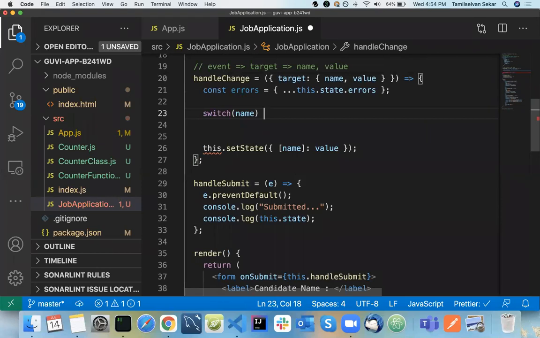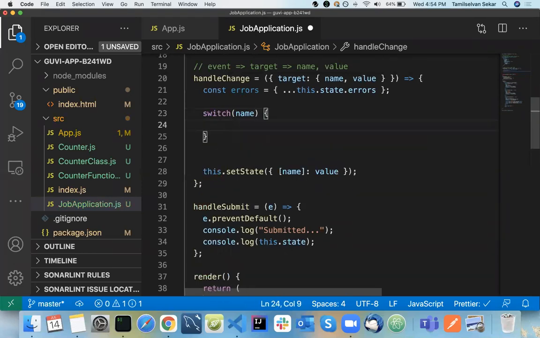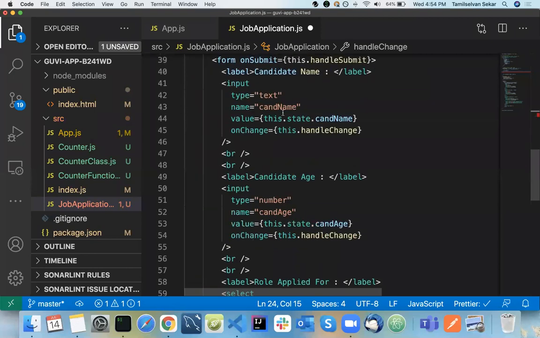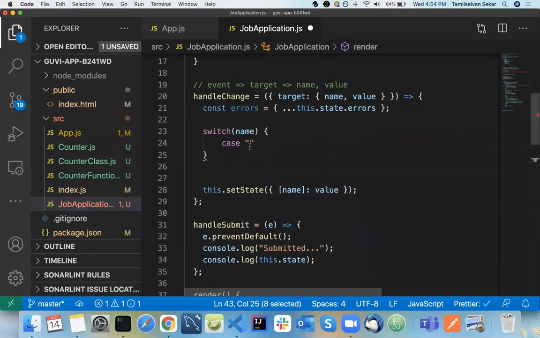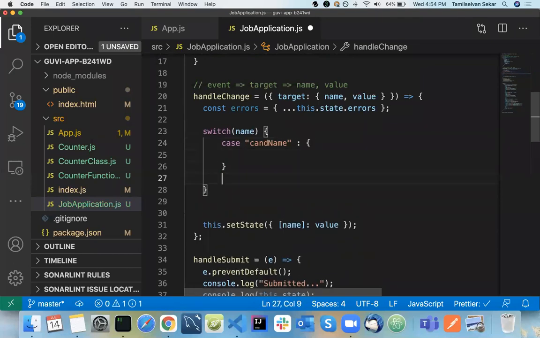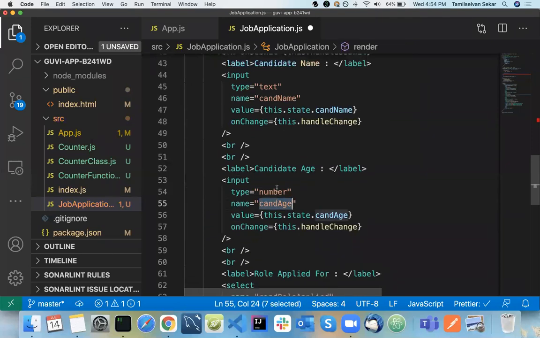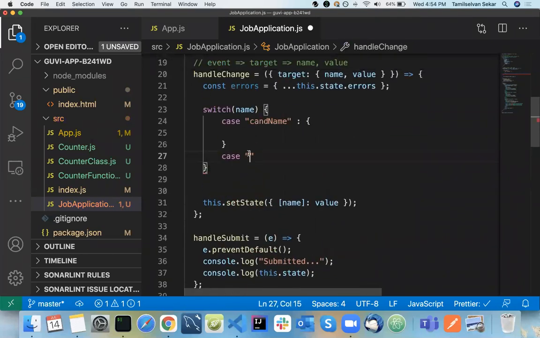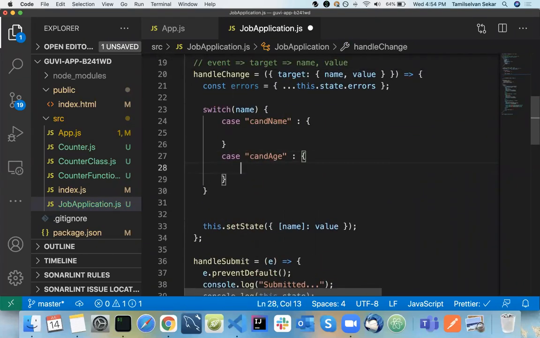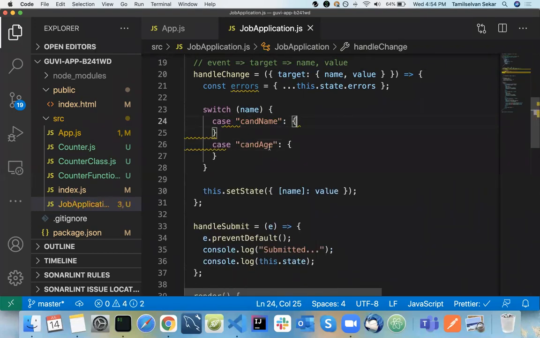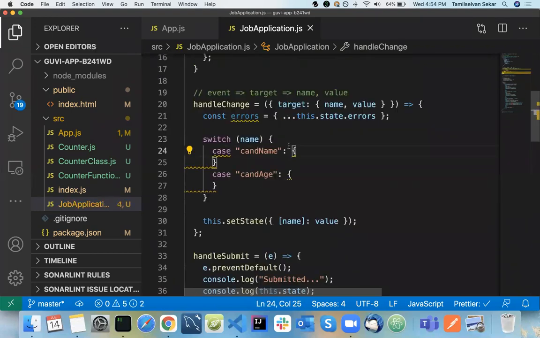So switch here, if the name is candidate name, so what should be the validations? We will be writing those things here. Okay, same way, if the field is candidate age, we will have the validation inside this. Okay, so that's what I have done here.